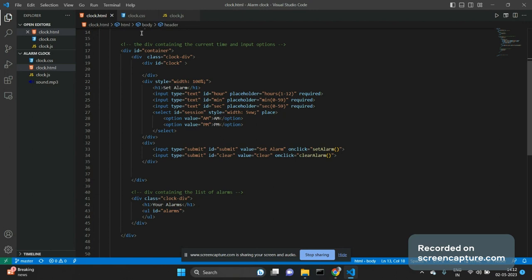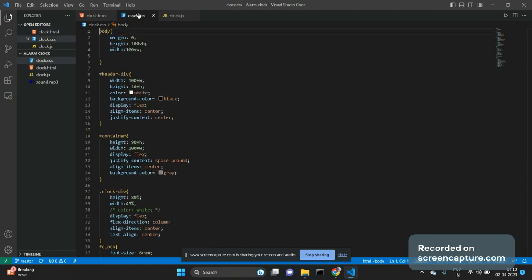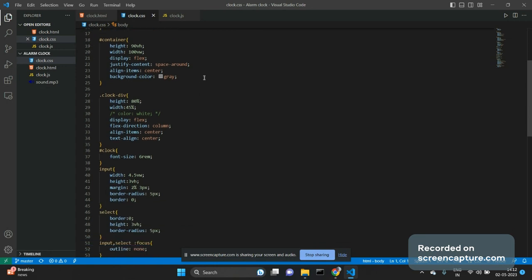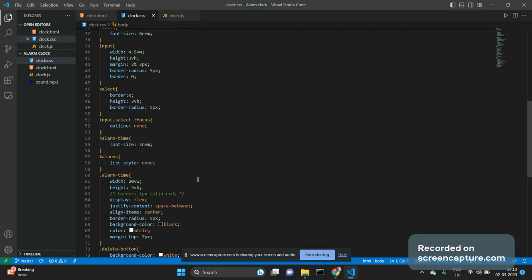As you can see, this is the main div which contains the input tags and the attributes, and this is the div in which we show time, and this is the div which contains our input alarms list. This is the CSS part of the project. We have different classes and IDs to style our components differently.